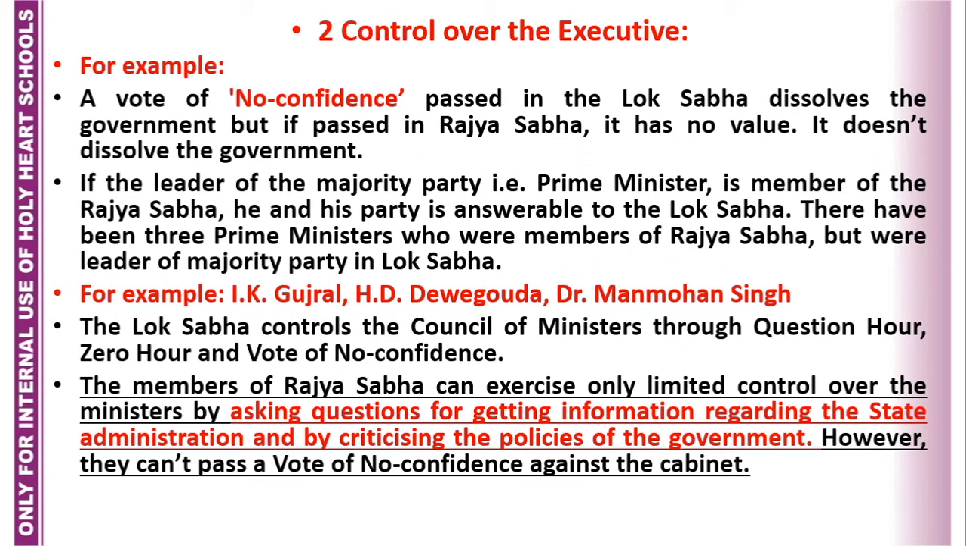Yes, you see, there is a difference in the powers of Lok Sabha and Rajya Sabha here. Lok Sabha is more powerful. Lok Sabha has the power of question hour, zero hour, and passing a vote of no confidence. This I have discussed with you in detail while talking about the Lok Sabha. But here Rajya Sabha doesn't have these powers. Rajya Sabha can't pass a vote of no confidence. Rajya Sabha can only get the information regarding the state administration and criticize the policies of the government. Only this power is with Rajya Sabha.